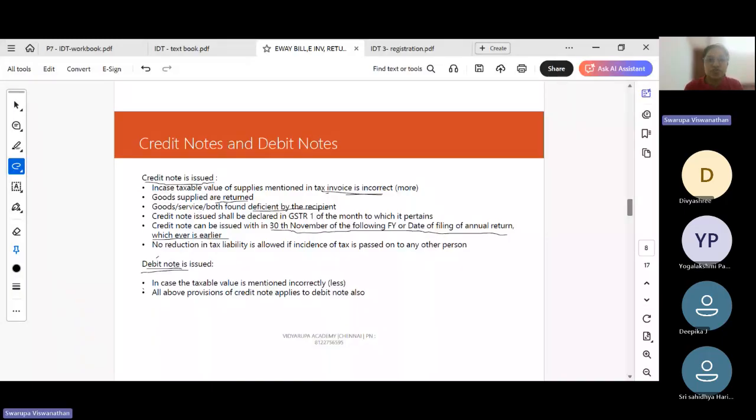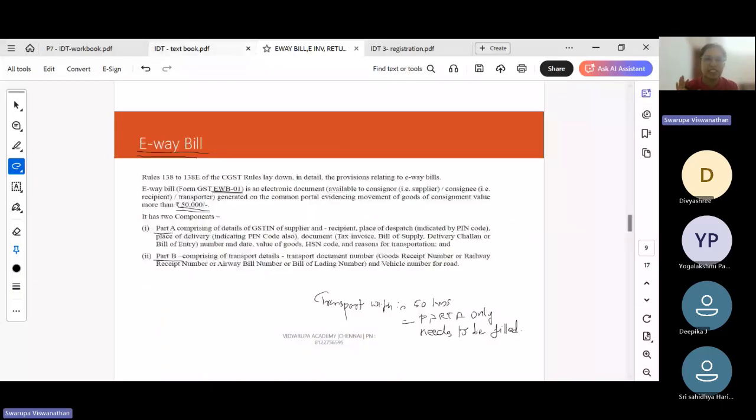A credit note can be issued by 30th November of the following financial year or the date of filing the annual return, whichever is earlier. So the time limit for issuing a credit note is 30th November of the next financial year. It is in line with our ITC provisions. The due date of availing ITC is 30th November of the following financial year. So the due date of the credit note is also 30th November of the following financial year or the date of filing the annual return, whichever is earlier. So that's all with respect to invoicing provisions.